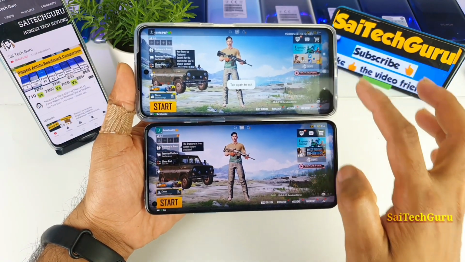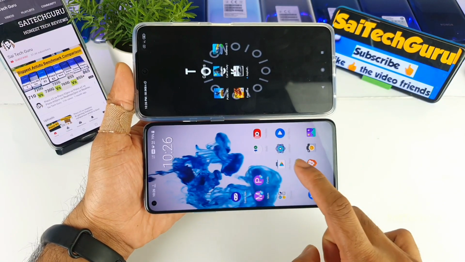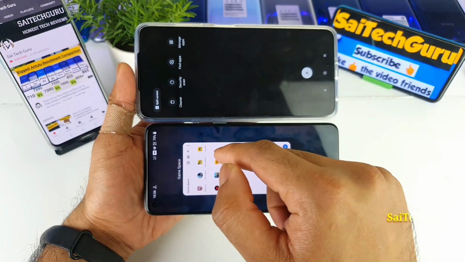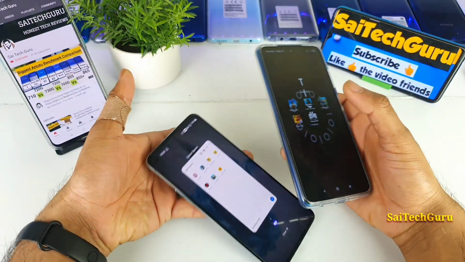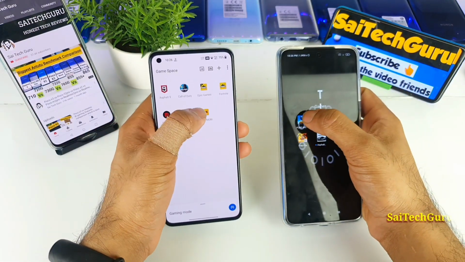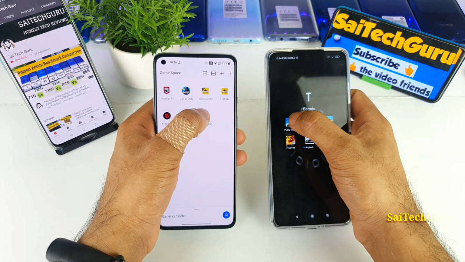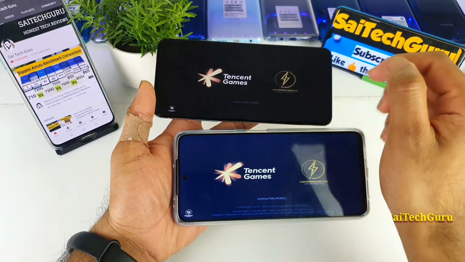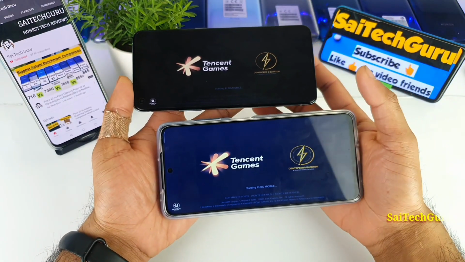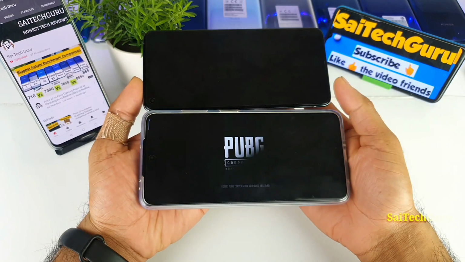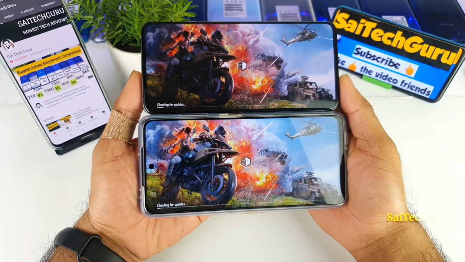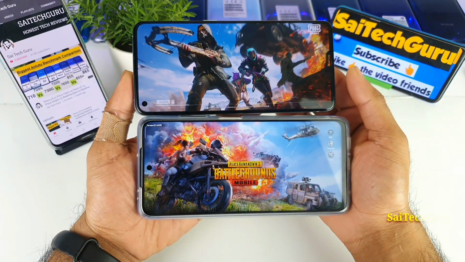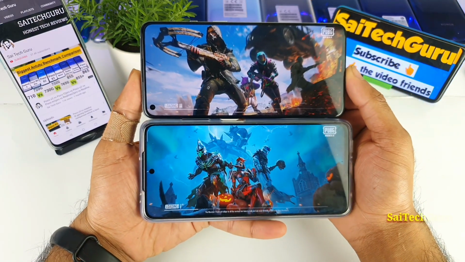Let me close it again, in case you are wondering why it happened. Let me start the test again. Let me clear this PUBG game. I cleared it. Let me open it this time again at the same time. Let's see whether this will happen a second time or not, because most of the users will definitely be confused. As I said, Game Turbo is added and game space is also added in both the phones, because during the first time of opening this application I got some notification. That's why I think it took some time to open.